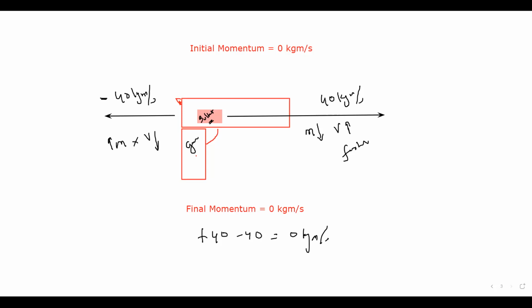Any doubt in this part? So these are some examples related to conservation of momentum.